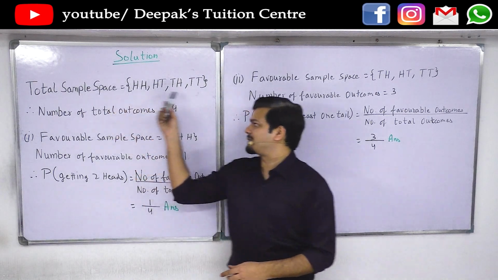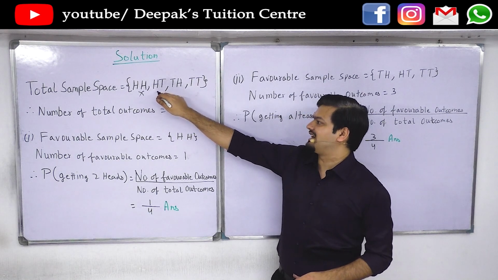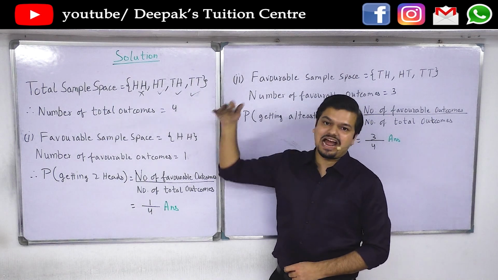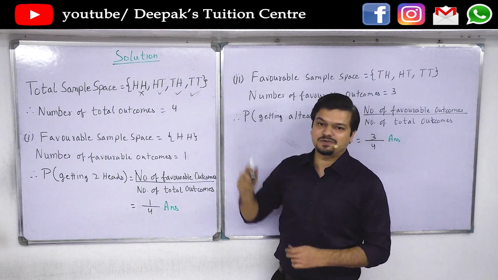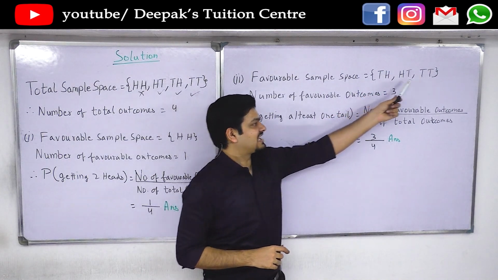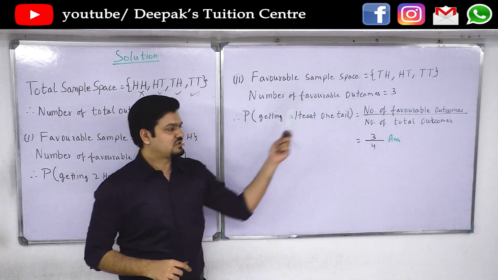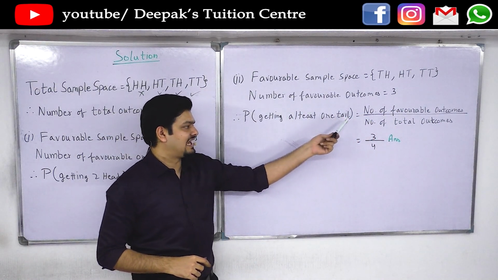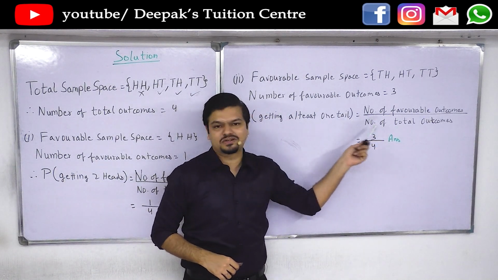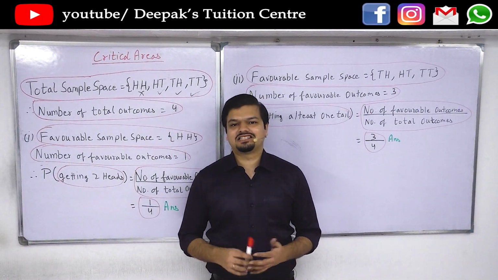So out of all these options, this one has 0 tails. So therefore this is rejected. This one has 1 tail, accepted. 1 tail accepted. 2 tails accepted. So anything 1 and more is accepted. So these 3 options are accepted. So the favorable sample space becomes head-tail, tail-head and tail-tail. So therefore number of favorable outcomes is equals to 3. So therefore probability of getting at least one tail is equals to number of favorable outcomes by number of total outcomes is equals to 3 by 4. That becomes our answer.